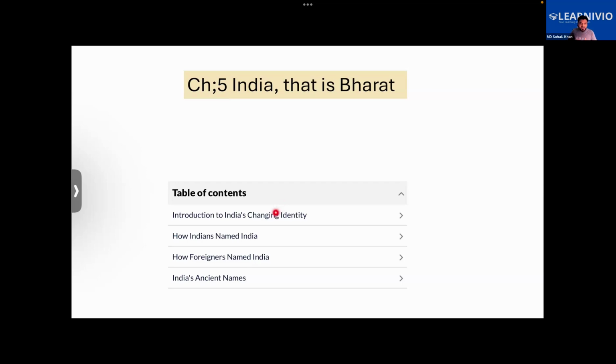We will learn about how Indians named India, how the name India came into use, and how different foreigners came to India. Arab merchants came to India for the purpose of trade. So how did they call India? They used to call India Hind. We'll also learn how Ashoka named India and some of India's ancient names. These are the topics we're going to be learning in the chapter India, that is Bharat.